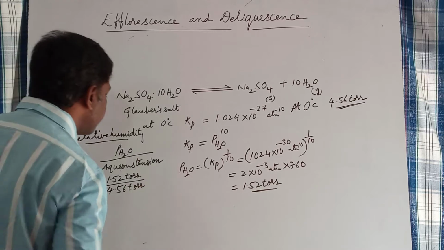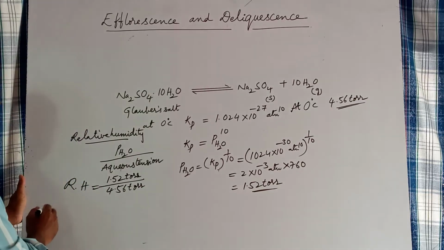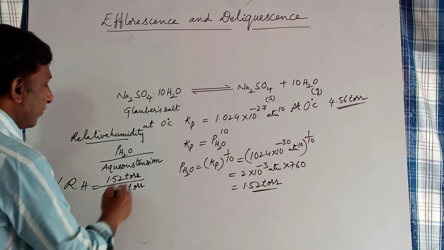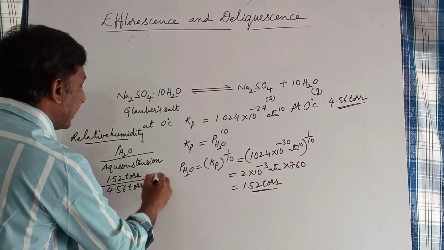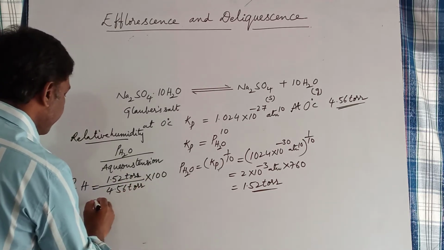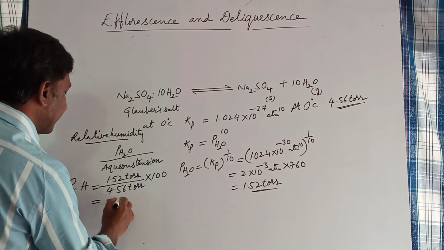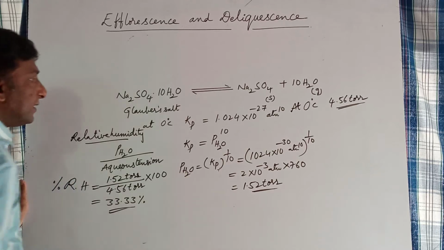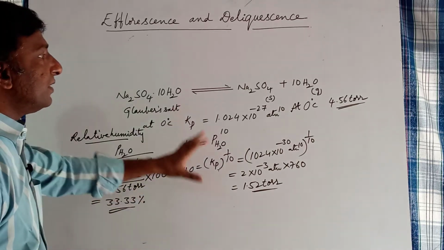This ratio gives relative humidity. If you want to calculate the percentage of relative humidity, you have to multiply this ratio by 100, and you will get 33.33%. This is the relative humidity of this equilibrium state.